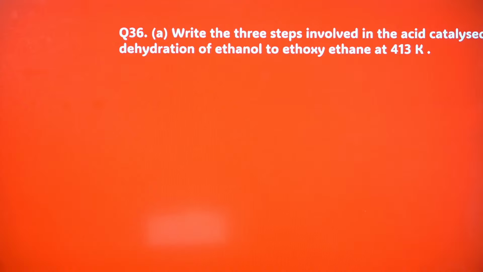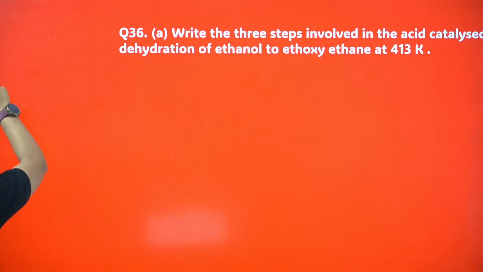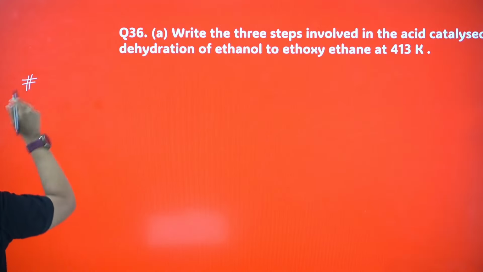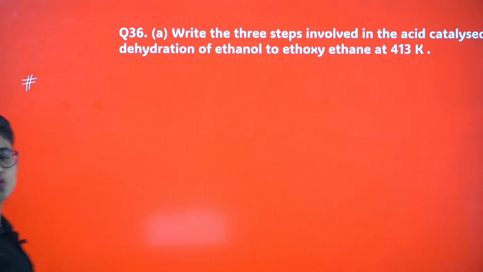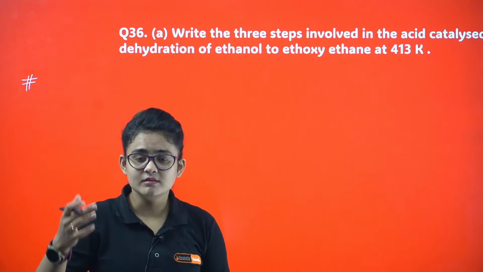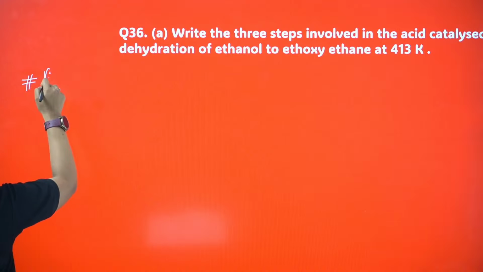Okay, let's do it. Very important question, that's why I felt like I should show this to you. First step is always, you remember, protonation. Whatever mechanism you do at this level, I mean PU2 level, everywhere it is protonation, carbocation generation, deprotonation. Okay, so protonation.